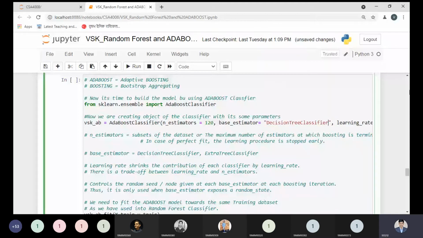So it means my boosting classifier will work on the decision tree classifier. So I'm specifying explicitly. That is my point. If you want to use any other classifier, just take this one. We have the extra tree classifier.